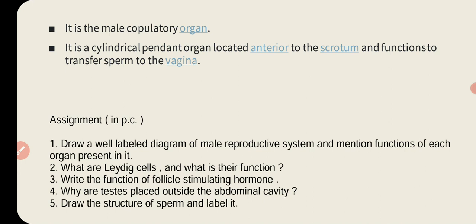Fourth is, why are testes placed outside the abdominal cavity? And the fifth question is, draw the structure of a sperm and label it. So these questions you have to do in your practice copy.